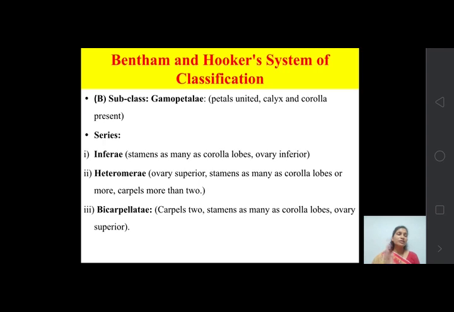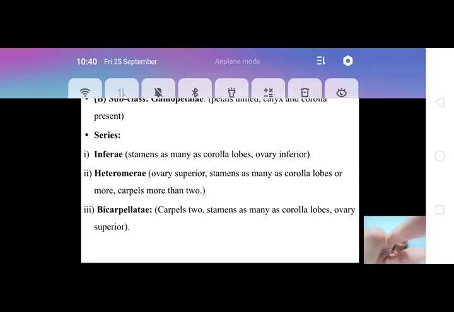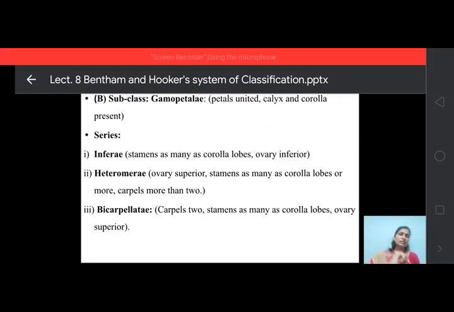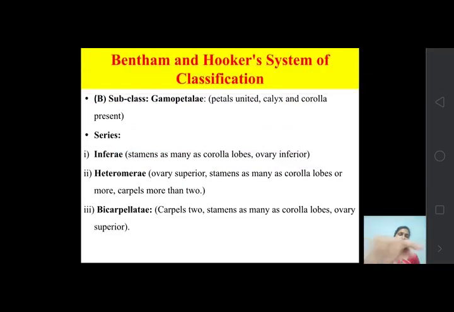After that, the second subclass is Gamopetalae. Now in this Gamopetalae, the petals of the flowers are fused. So petals are united or fused, and calyx and corolla are also present, like in the Polypetalae.